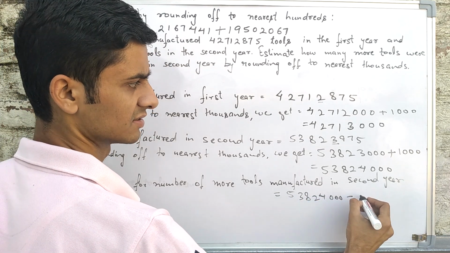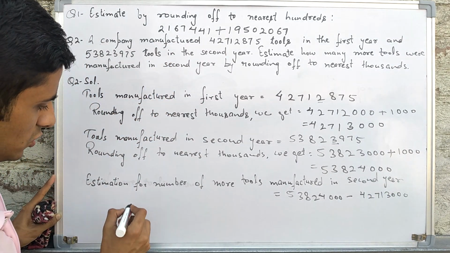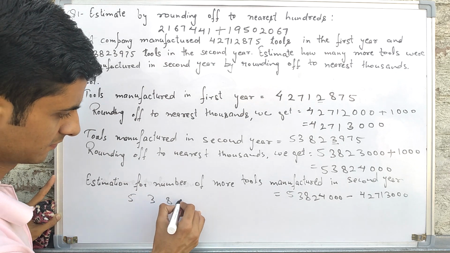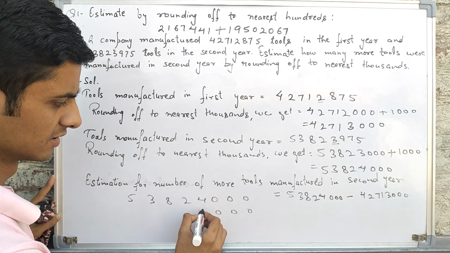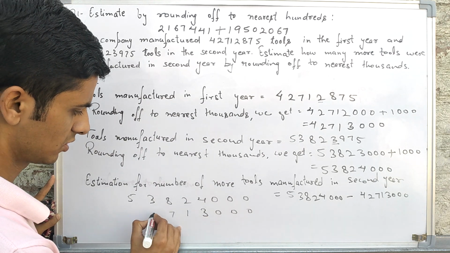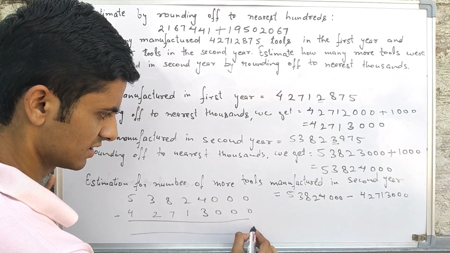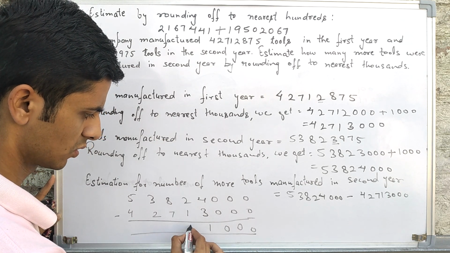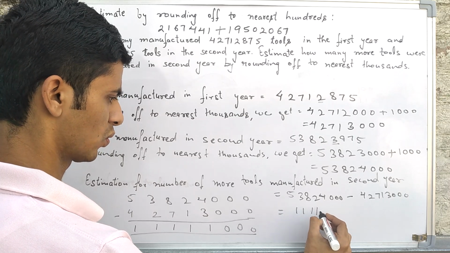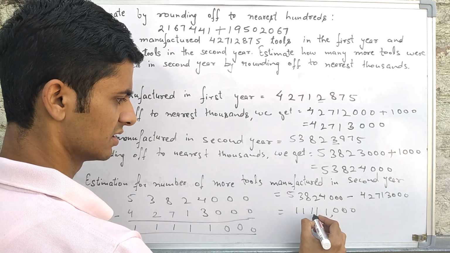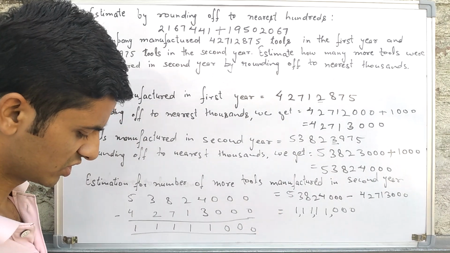53824000 minus 42713000. So let us do subtraction for it. Writing from right hand, it came out to be 11111000. Inserting commas, this is something we have got. So in this way, we can do questions based on estimation.